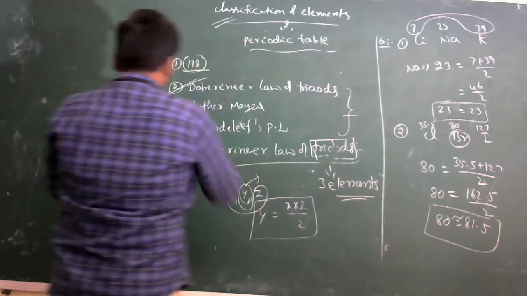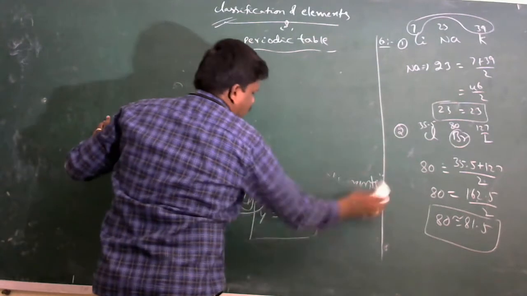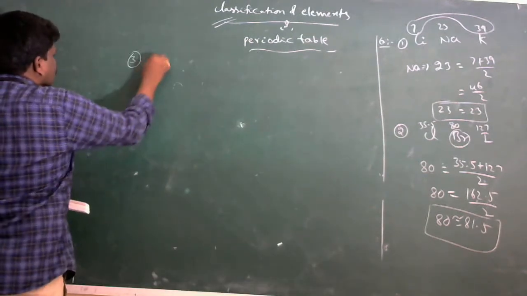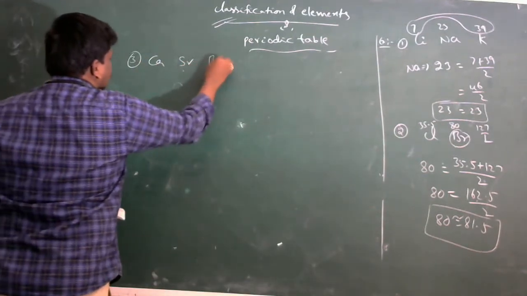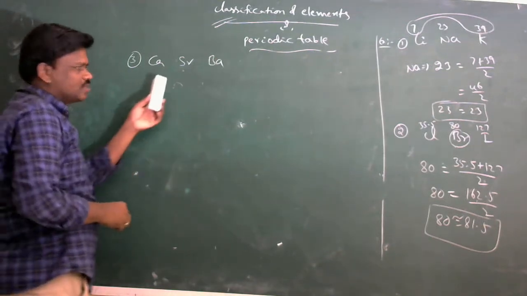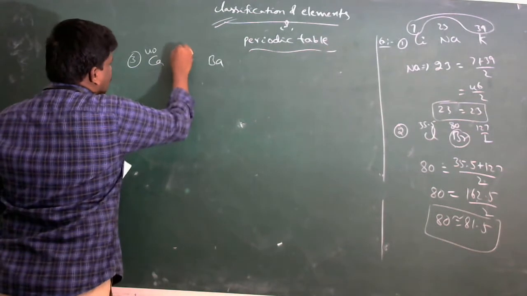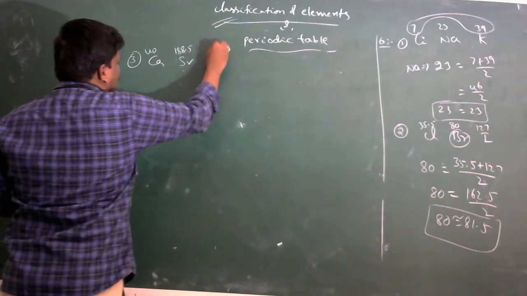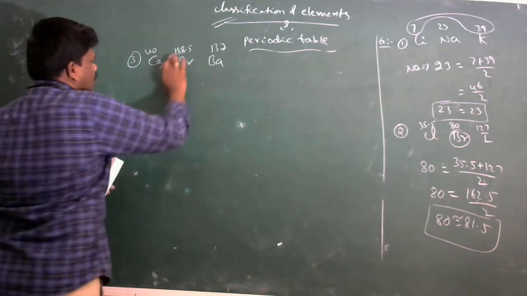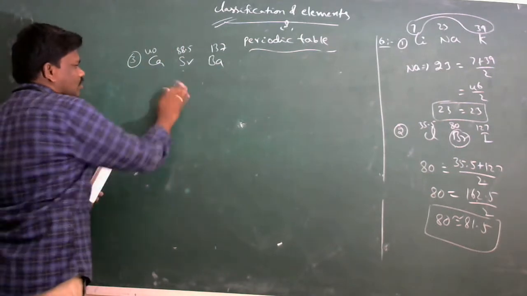And another example: calcium, strontium, barium. The atomic weights of the three elements are 40, 88.5 and 137.